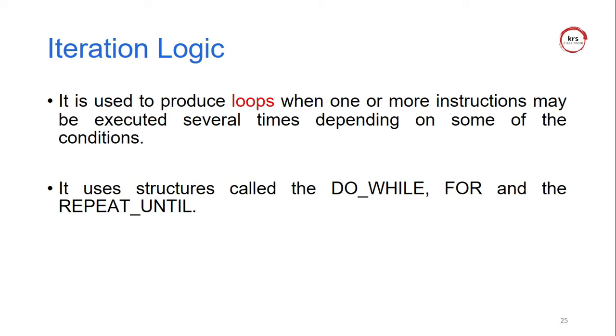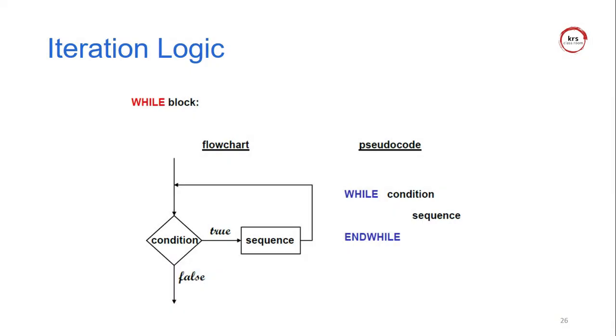Here you can use do while, for, and repeat until. These are the actions to find the method: what is do while, and what is the logic of for and repeat until.